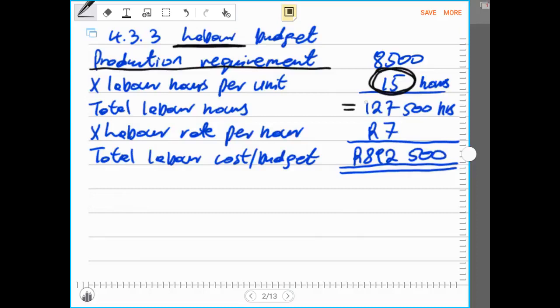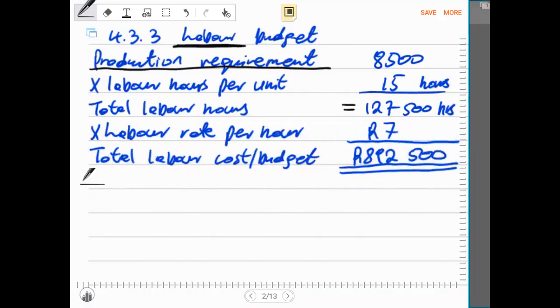That means we need 127,500 hours in order to manufacture 8,500 units. So now, if this is the total number of hours that employees will work, remember, employees are paid a rate per hour, and there is a rate that will always be given to you, or you'll have to calculate it based on the given information.